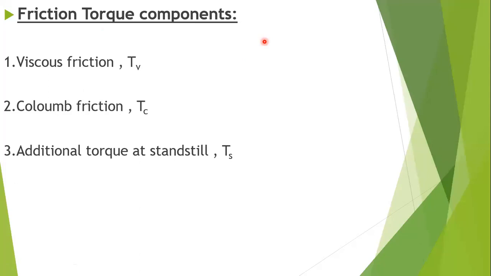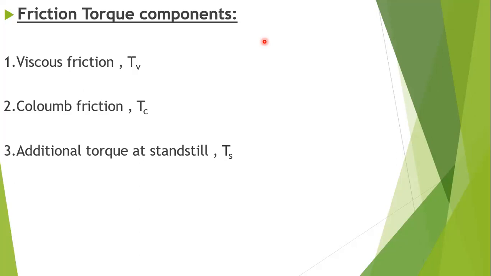This is equal to B into omega m, where B is the viscous friction coefficient and omega m is angular velocity. The other component of friction torque is Coulomb torque. This is independent of speed. And the last type is the additional torque present at the standstill.